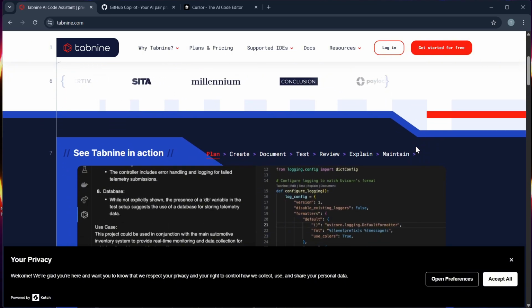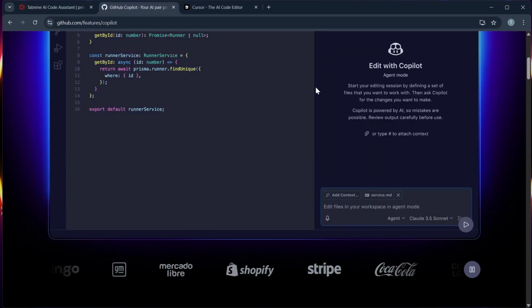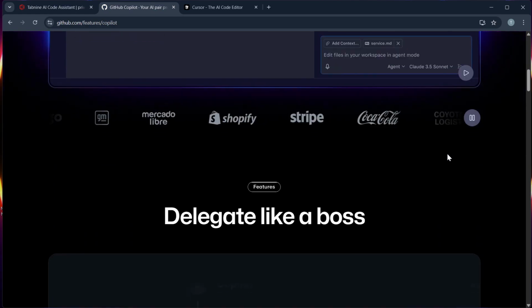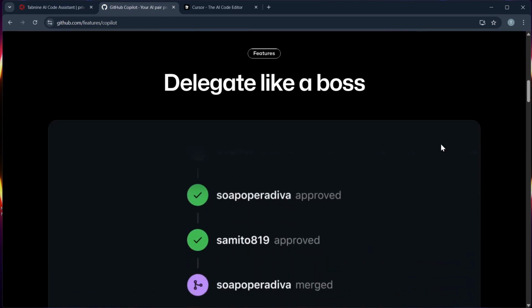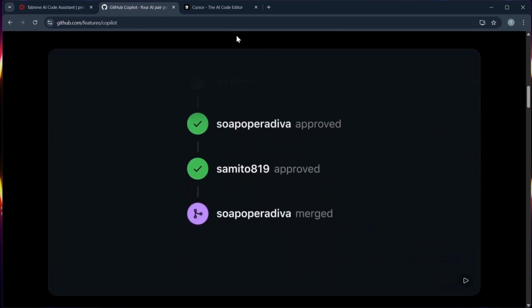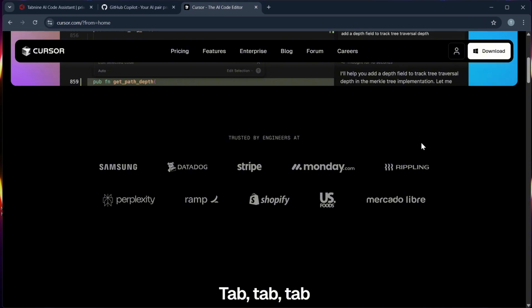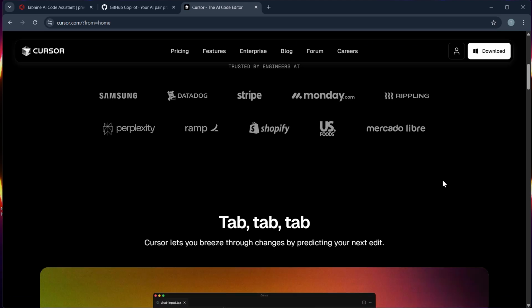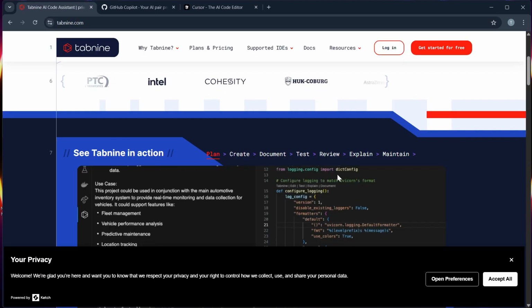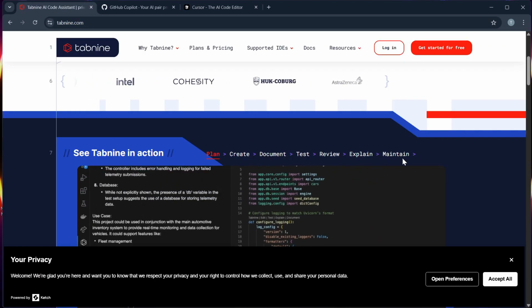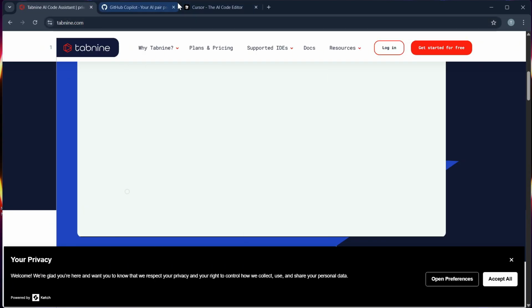Number 2, AI capabilities. Copilot remains the smartest when it comes to predictive coding, especially with large code bases. And Cursor, though newer, leverages powerful LLMs and offers conversational debugging and multi-file understanding, giving it an edge in AI collaboration. While Tabnine is capable, it is still less context-aware compared to the two of them.